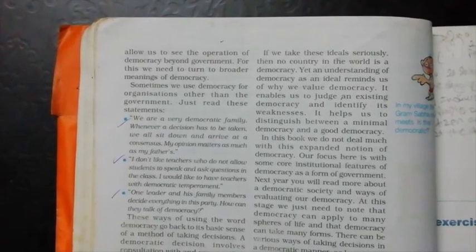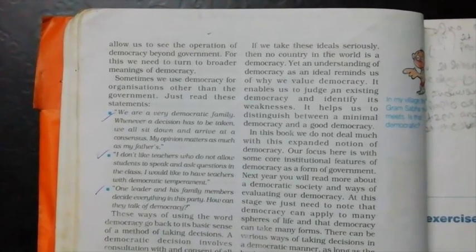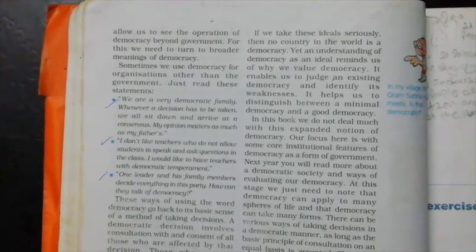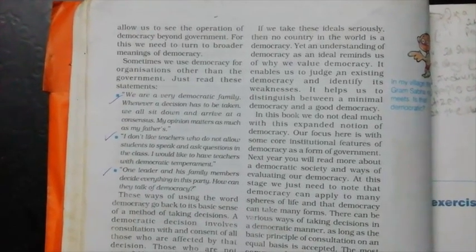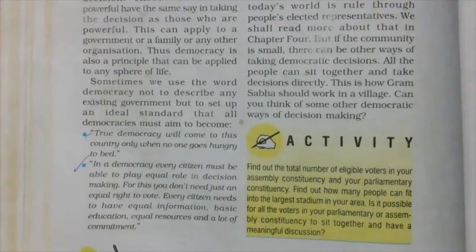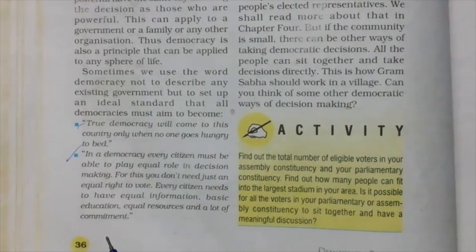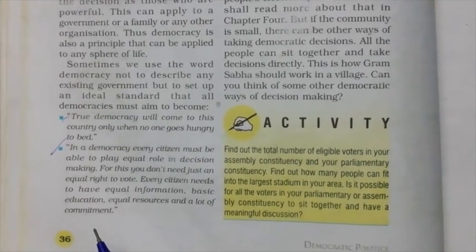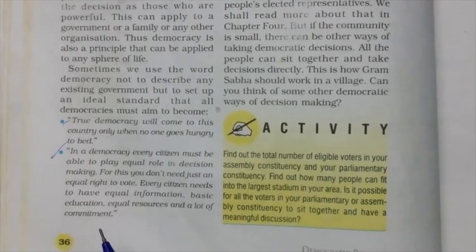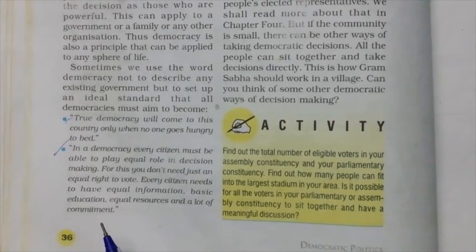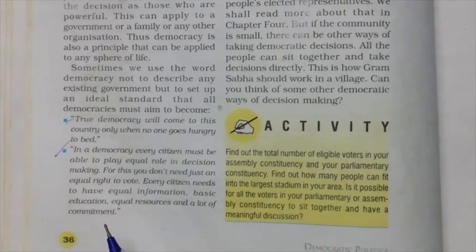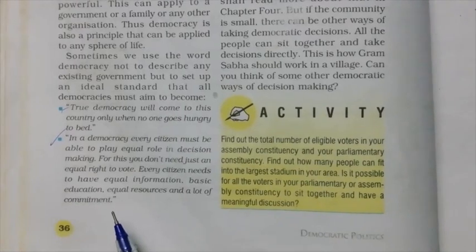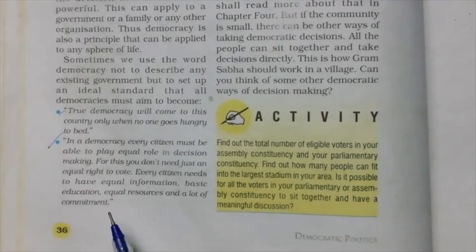Ours is a democratic family, a democratic country. Whenever we want to take any decision, we all sit together and arrive at a consensus. True democracy will come to this country only when no one goes hungry to bed. In a democracy, every citizen must be able to play an equal role in decision making. For this, we need equal right to vote, equal information, basic education, equal resources, and a lot of commitment.